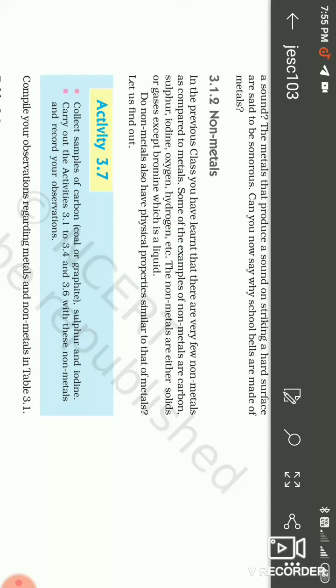Non-metals are mostly found in solid or gaseous state, but bromine is in a liquid state.